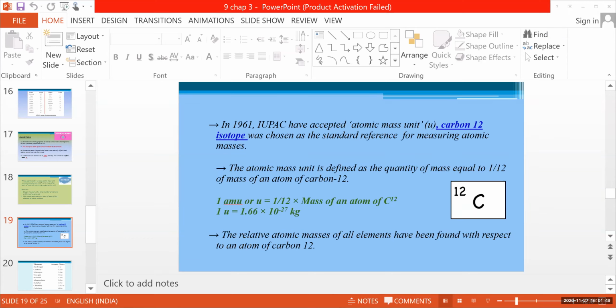That's in the form of this equation, okay? 1 AMU or U is equal to 1/12 into the mass of an atom of carbon-12. When we substitute the mass of an atom of carbon-12, we will obtain 1.66 into 10 raised to minus 27 kilogram.